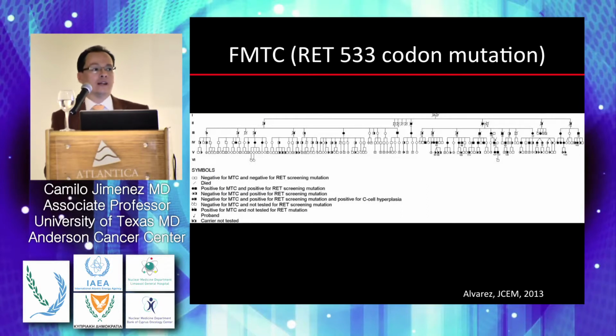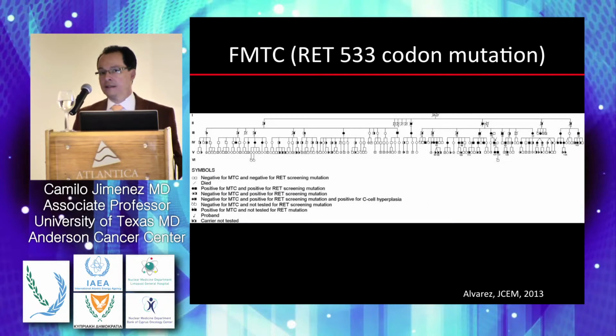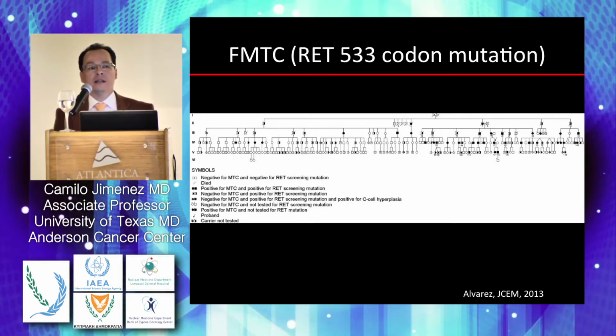They have never developed primary hyperparathyroidism. An interesting aspect that is an important take-home message for now is that for the most part, familial medullary thyroid carcinoma variants exhibit a better prognosis than the classical MEN2A phenotype. So they do a little bit better.